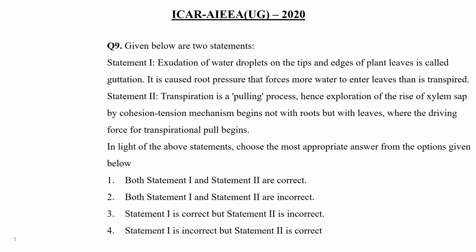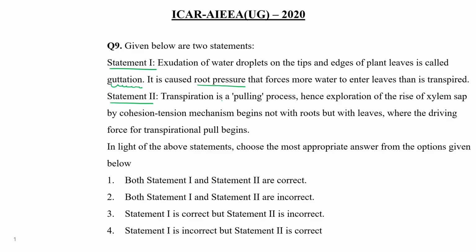Now question number 9. Again in this question they have given us two different statements. We have to read them out and then decide which statement is correct or which one is wrong. Exudation of water droplets on the tip and edges of plant leaf is called guttation. This is the correct definition of guttation. And it is caused by root pressure that forces more water to enter into the leaf than is transpired.